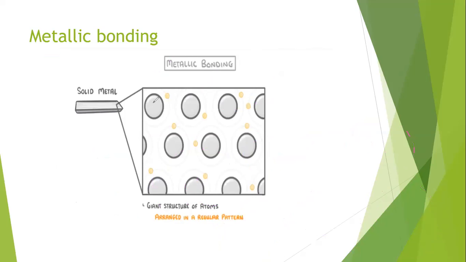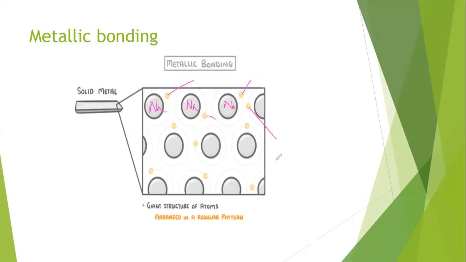For example, this is sodium metal. All are atoms of sodium. Sodium has one electron in its outermost shell. So all the sodium atoms have one electron in their outermost shell.